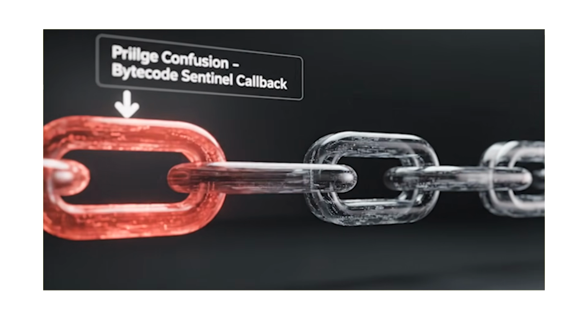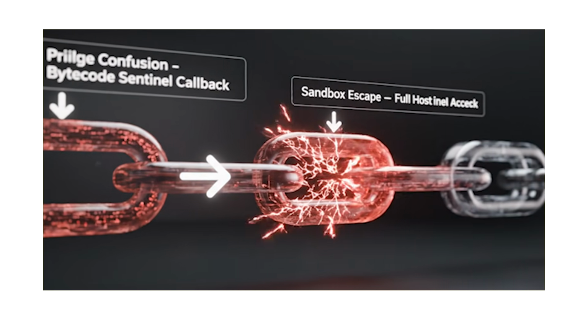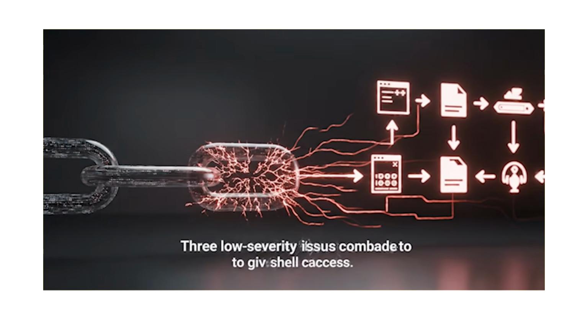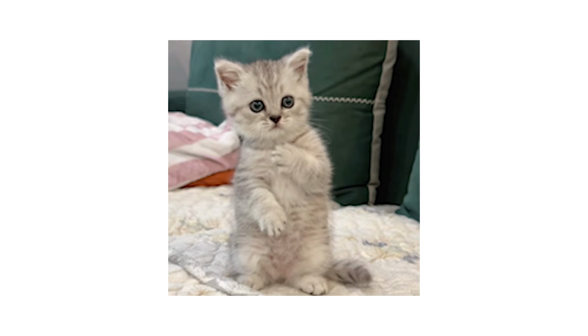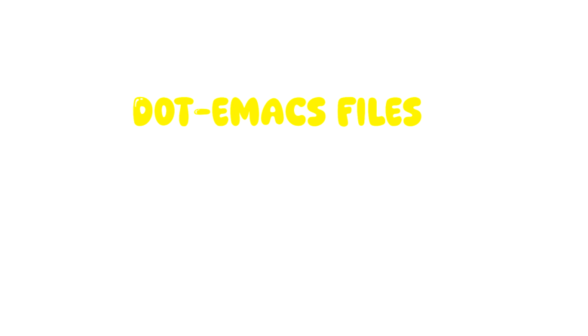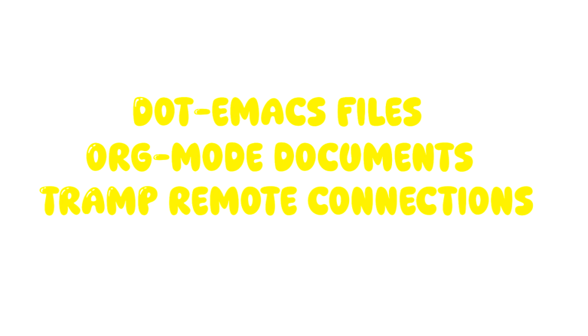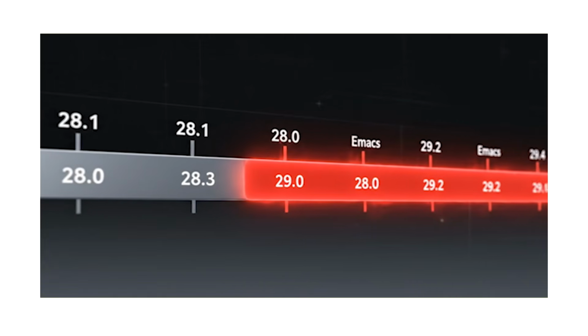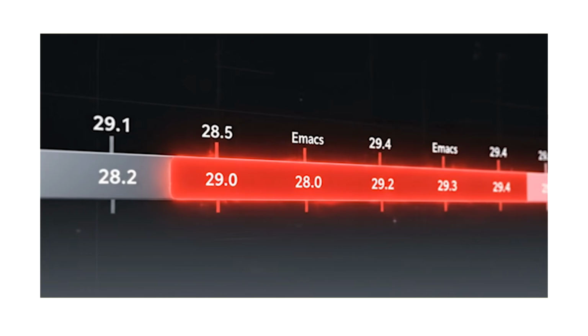Step 1. A type confusion in the bytecode compiler. Step 2. Privilege escalation through a process sentinel callback. Step 3. Full escape. Shell access. The attack surface here is enormous. .emacs files, org mode documents, TRAMP remote connections, even email attachments if you use mu4e. Emacs 27.1 through 29.4. Again, years of versions, millions of users.